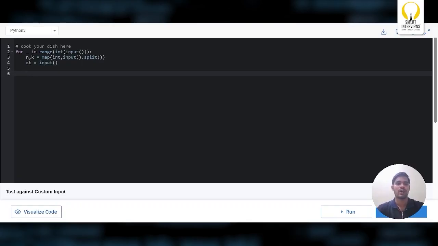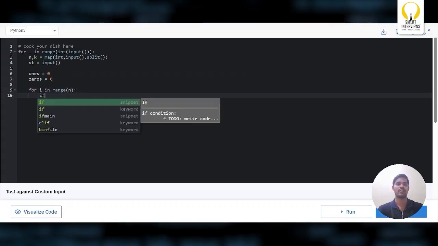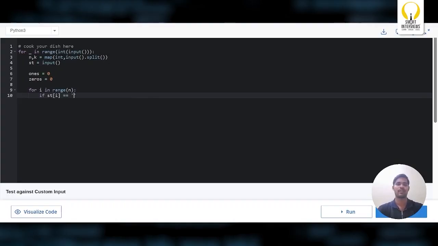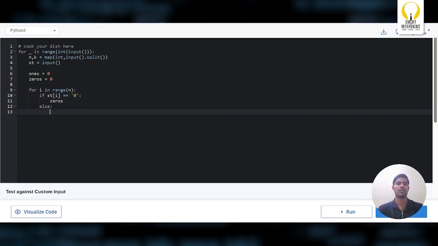So first you have to find out the total number of zeros and the total number of ones. So ones equals 0 and total number of zeros is also initialized to 0. So for i in range n, if string of i equals 0, then you have to increment zeros, else you have to increment ones.